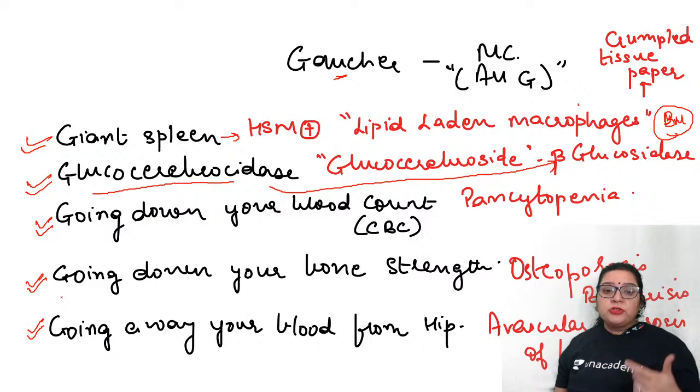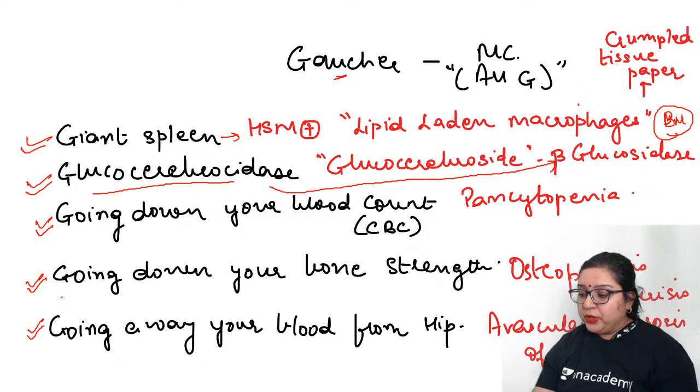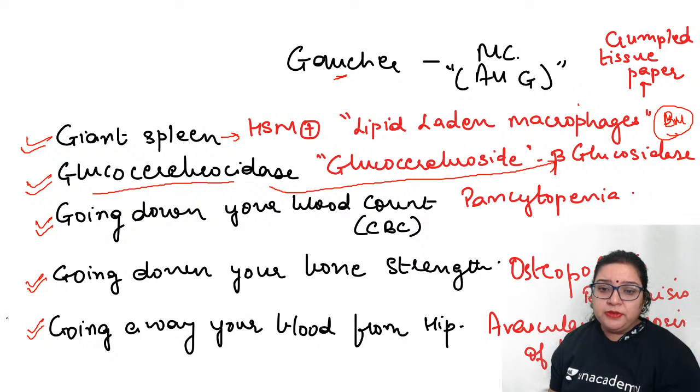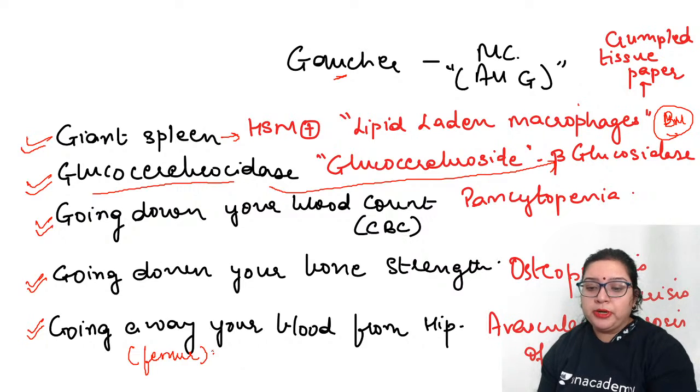And the fifth G was the blood going away from the hip, that was the avascular necrosis of the femur. Mostly it is the femur which is affected over here, right? So now we are done with the four most important types of lysosomal storage disorder.